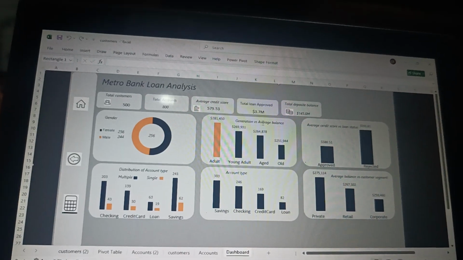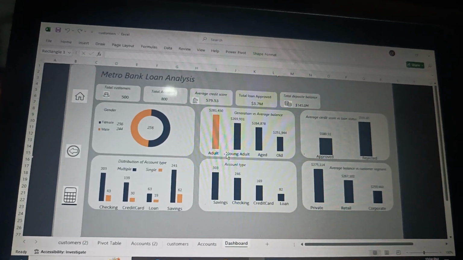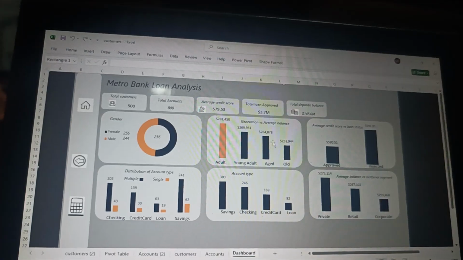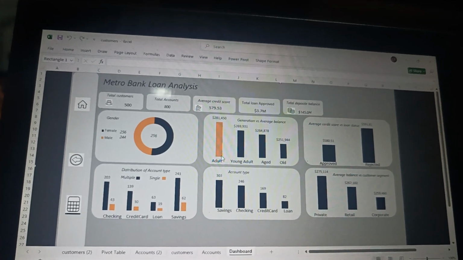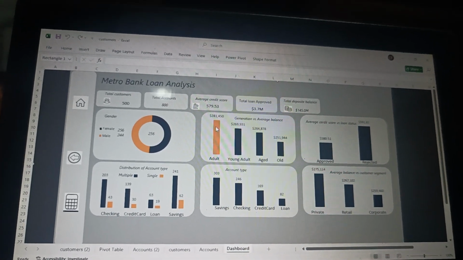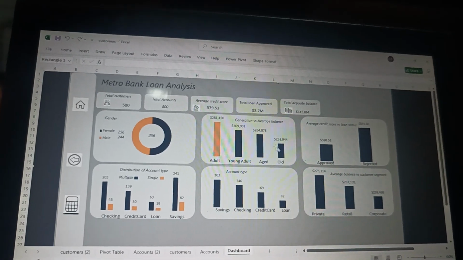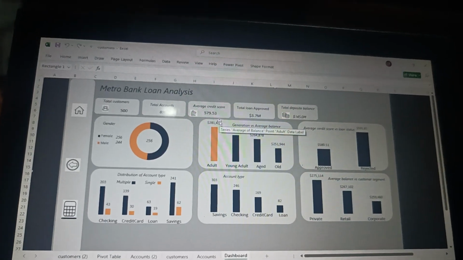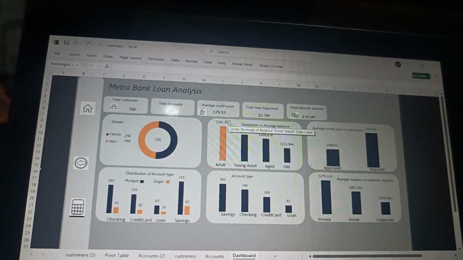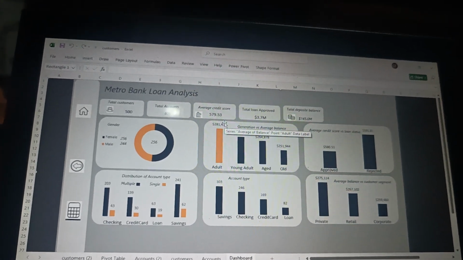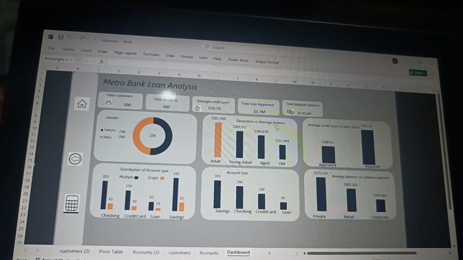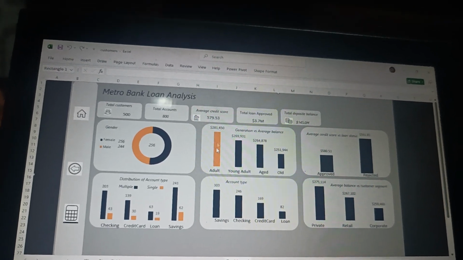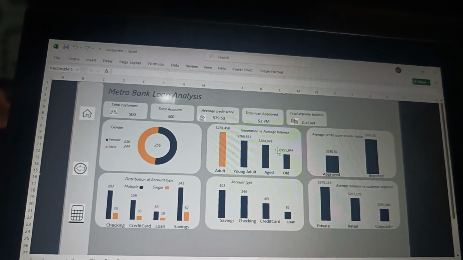So here we are looking at generation and average balance. It shows that adults have the highest average balance of any other generation that we have here. And the adults we are talking about are between 30 and 45. It shows that they have the highest average balance of any other generation.